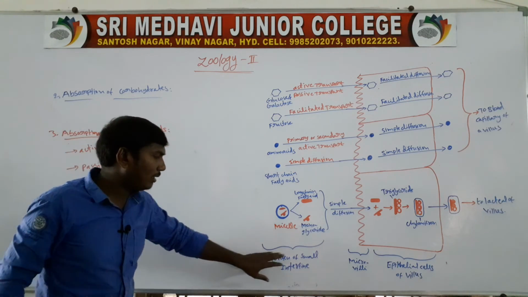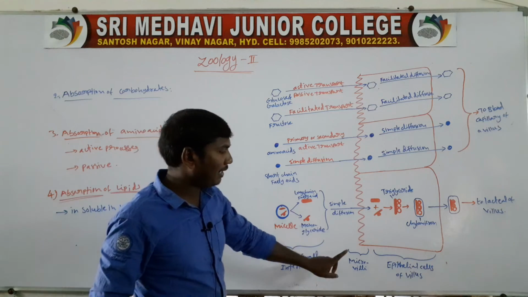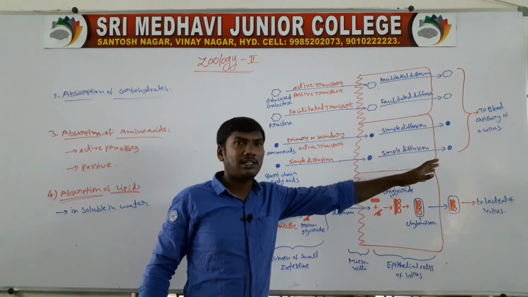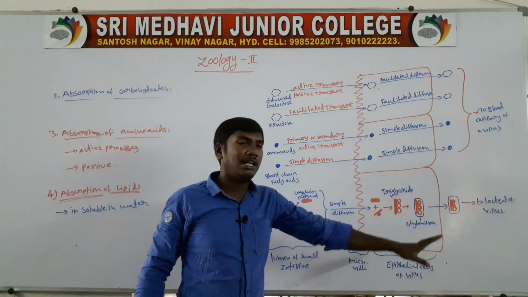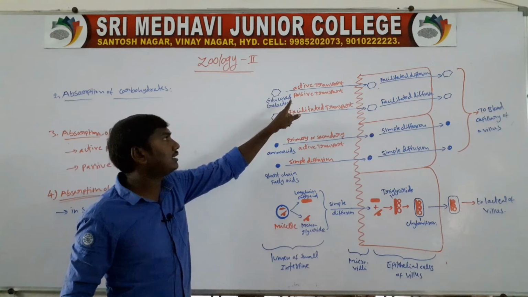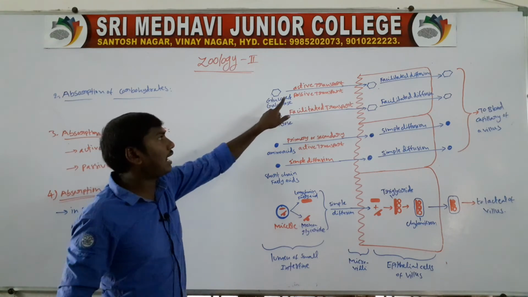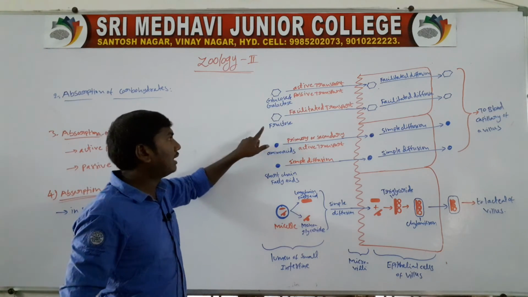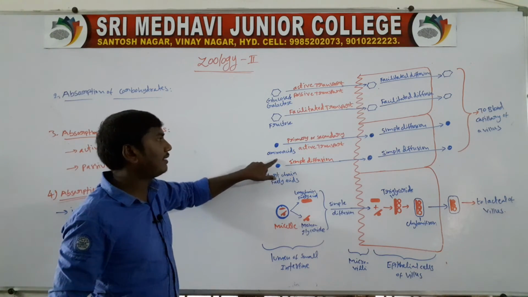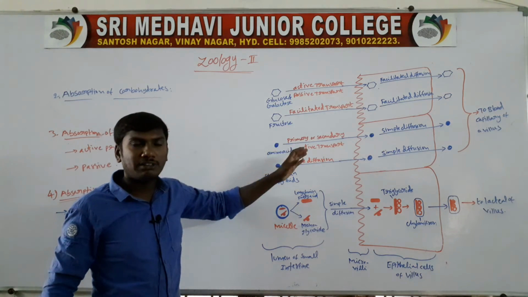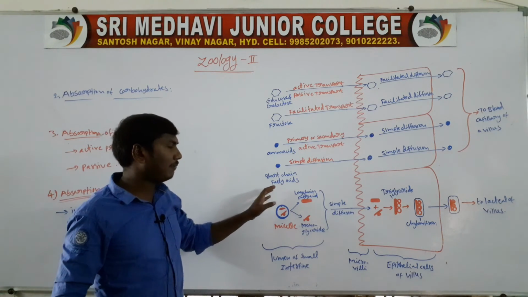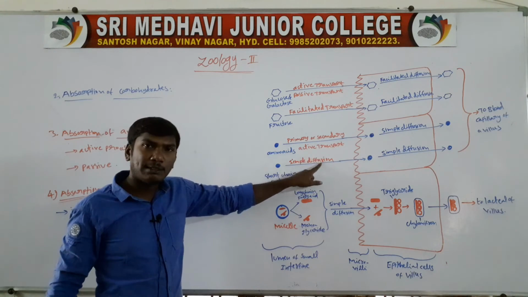Here are the lumen of the small intestine, the microvilli, the epithelial cells of the villus, and the circulatory system, blood vessels and lymph vessels. Is glucose absorption an active or passive process? Galactose is active or passive transport, and fructose is only facilitated transport. Next, amino acids: is it an active or passive process? Next, short chain fatty acids are absorbed by simple diffusion.